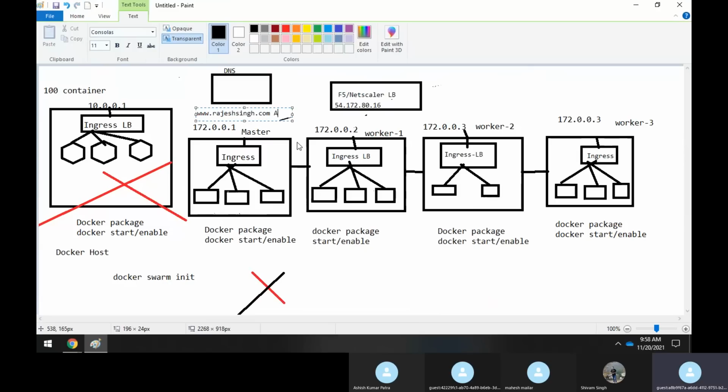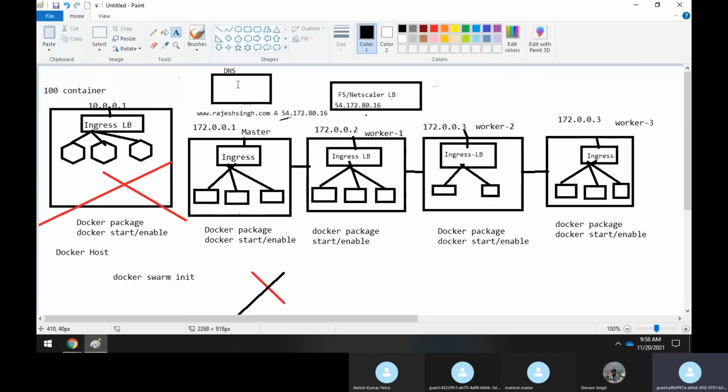Okay, so the record is A. Here you have to give the IP address 54.172.80.16. So this is the IP address of your load balancer. Correct, sir? So this is the entry you made under the DNS.